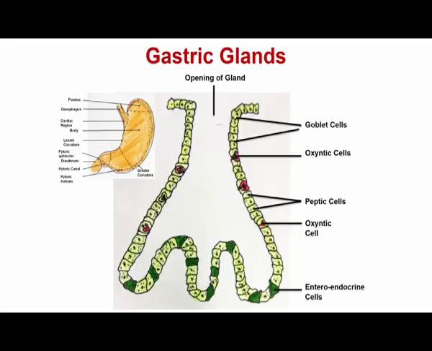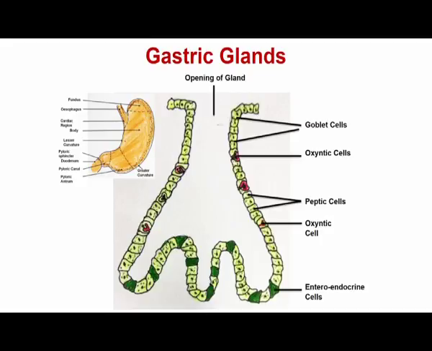You have the gastric glands which are present in the cardiac region, and those are called cardiac glands. These cardiac glands contain goblet cells, and these goblet cells actually secrete the mucus. Then you have the glands which are present on the pyloric side, and these are called pyloric glands, and the pyloric glands actually contain 2 different types of cells. One is called goblet cells.